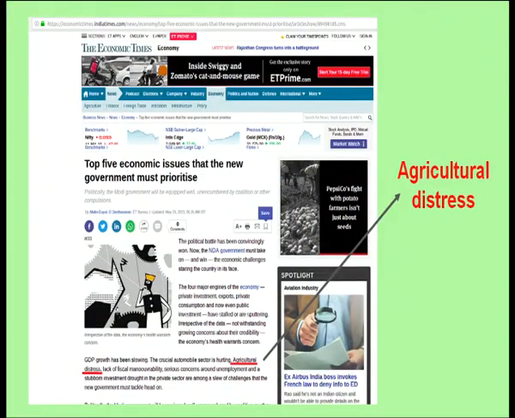Now, in the election that happened recently, one of the major challenges that the coming government has to face is the agriculture distress in the country. This is one of the pictures from a newspaper site, the Economic Times, which showed that agriculture distress is one of the major challenges that our government has to face now. So, this was all about agriculture of India.